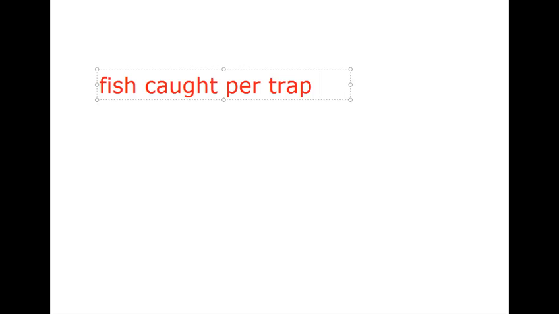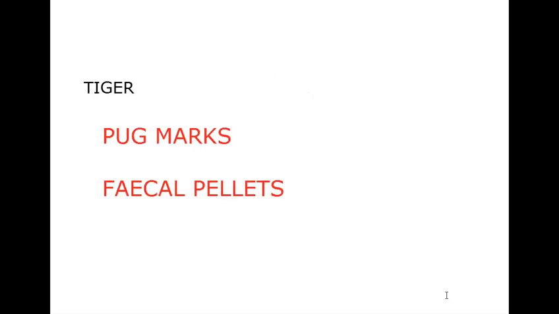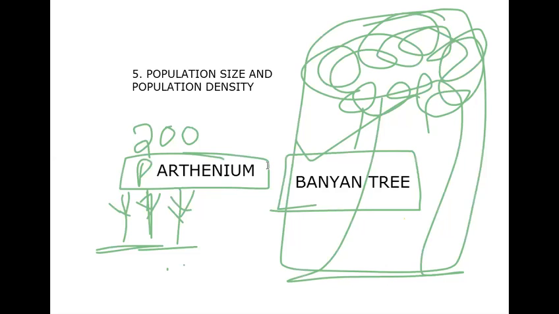We have some mathematical equations that I showed you yesterday. Fish caught per trap, because only in 2001 that question was asked. Just remember fish caught per trap, but as general information I showed you a special video on how they calculate it. So these three are the aspects here: population size and population density.